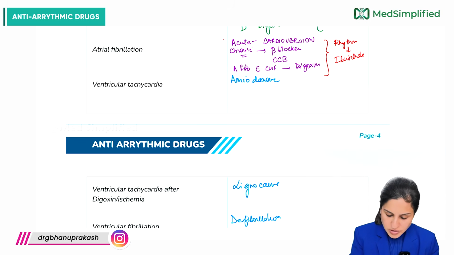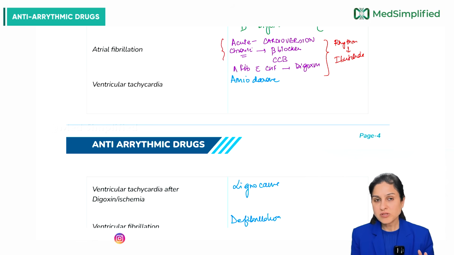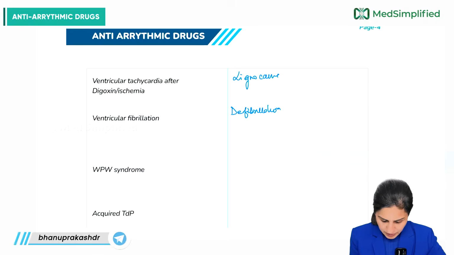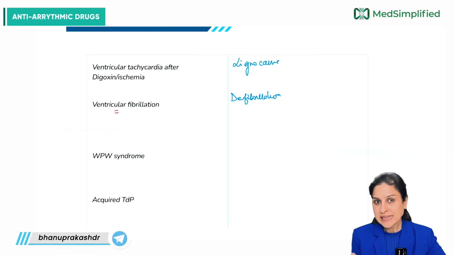So, this was all to control the rate first, because that is the most important thing to do first, that we need to control the rate of impulses, which we don't want to reach the ventricle. Because ventricular fibrillation is the most lethal thing. It can cause death within seconds rather.